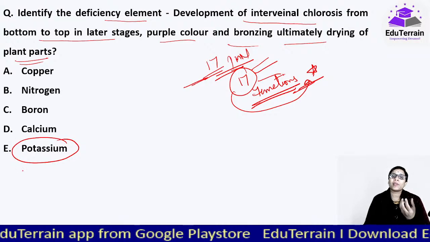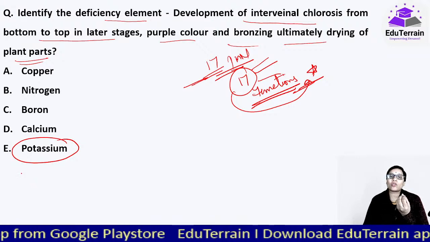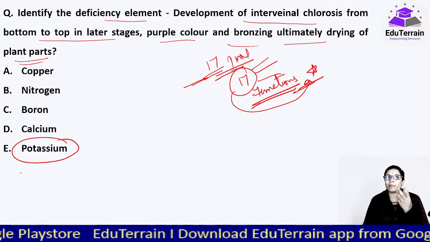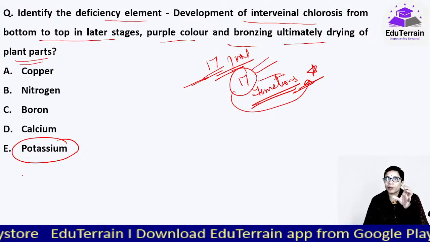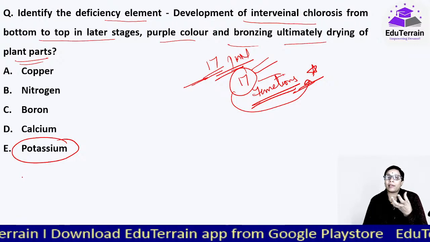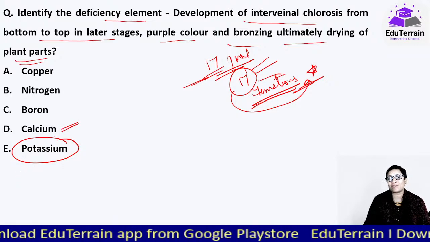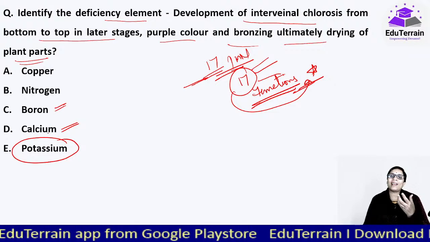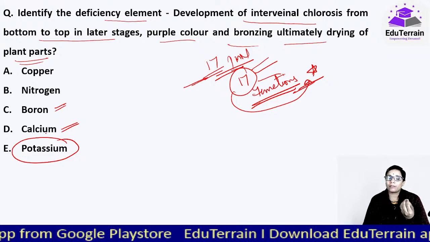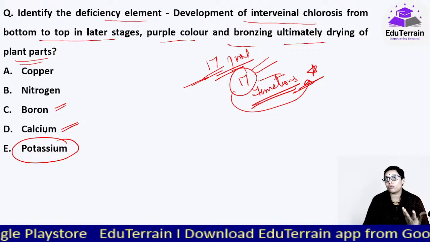What happens in calcium deficiency? It affects the cell wall, and a patchy type of appearance comes. Sometimes we feel that the fruit might have been attacked by some fungus, but actually it is a deficiency of calcium. What about boron? That will affect the buds. It affects the buds a lot, and thereby they won't be able to grow further.